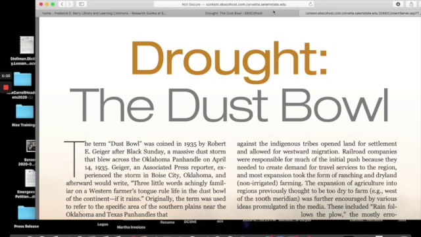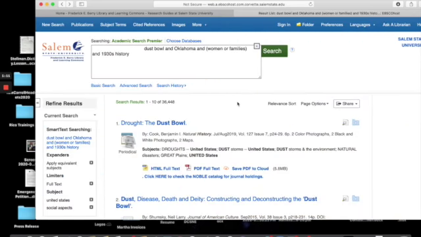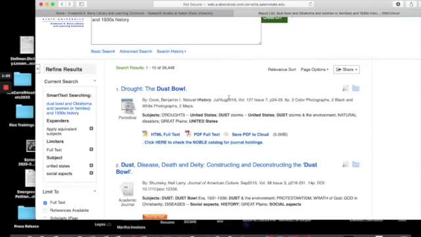So another thing I want to talk about here is going back to the listing. So here's what we just checked out. We loved it. It was great. It shows the full text right here. It's from the Natural History Museum. I'm sorry, Natural History Magazine. It's from the year 2019. But we liked the article.